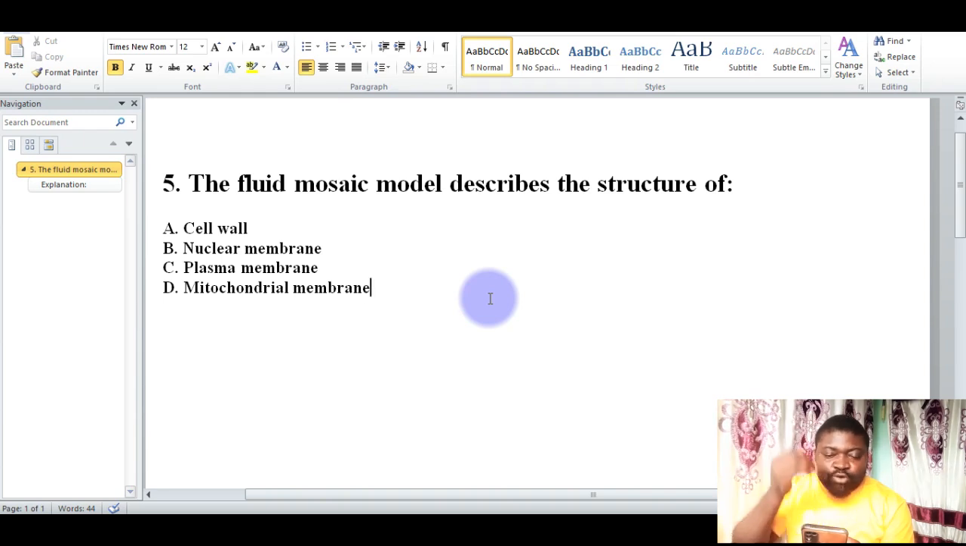Anytime we talk about the Fluid-Mosaic model, it describes the structure of the plasma membrane, which consists of a phospholipid bilayer, which is double, that is bilayer, and it embeds proteins that move laterally. That is why option C is the correct answer. Let's look at the next question.